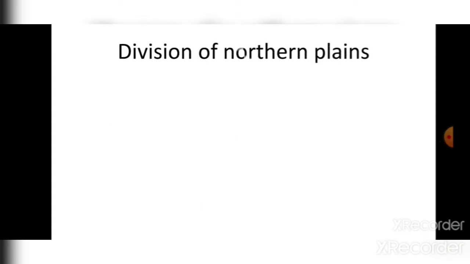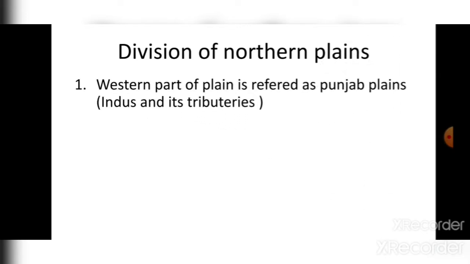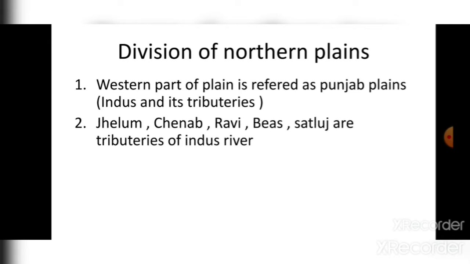Now, if we talk about the division of the northern plains, the western part of the plain is referred to as the Punjab Plains, which has been created by the Indus River and its tributaries. The tributaries of the Indus River are Jhelum, Chenab, Ravi, Beas, Satluj.